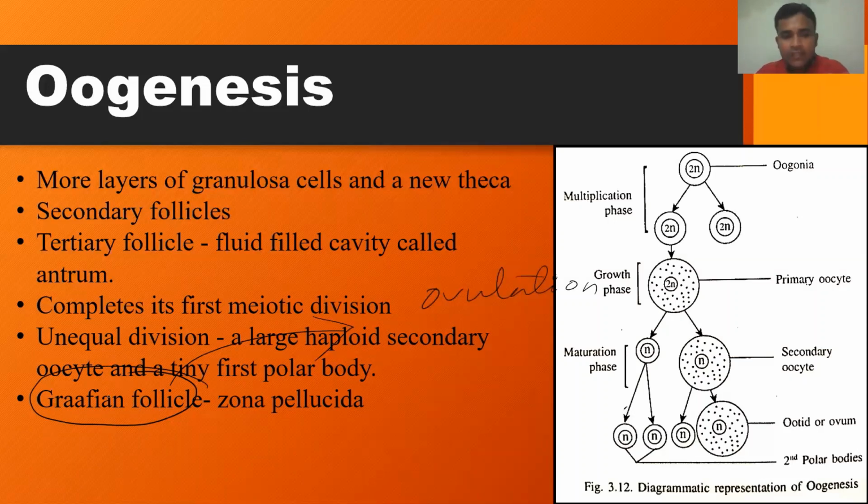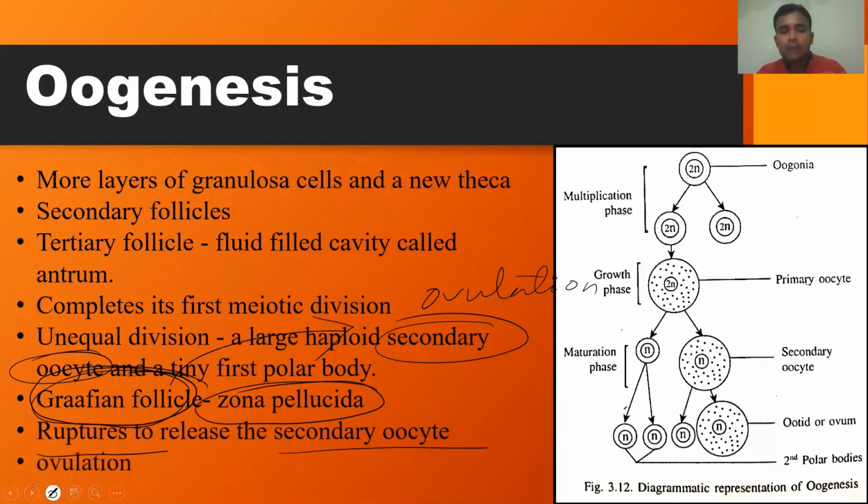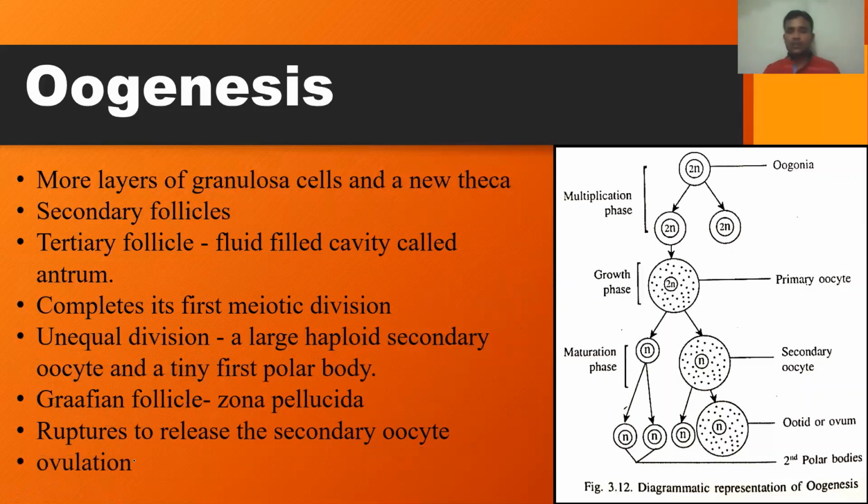Now, before the rupturing, the Graafian follicle consists of the secondary oocyte. That secondary oocyte is covered by a non-cellular covering called the zona pellucida. So the rupturing of the Graafian follicle releases the secondary oocyte by the process called ovulation. So this is regarding oogenesis. Now let me explain the schematic representation.